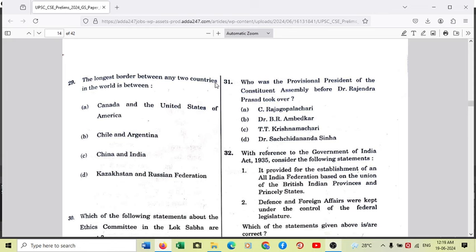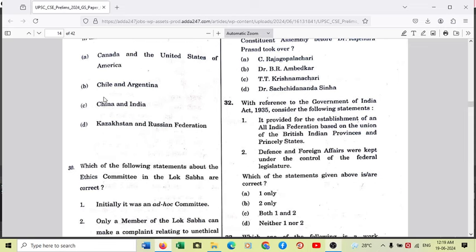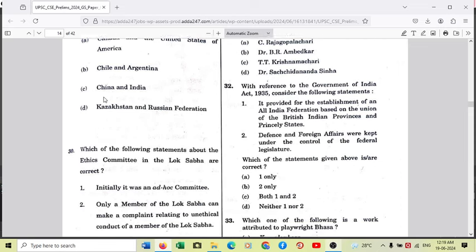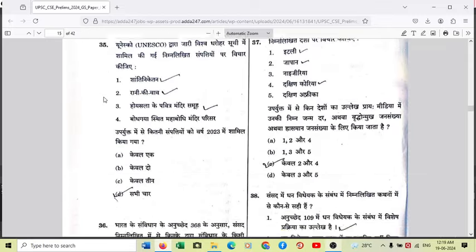So this is a very, very factual question. 8,000 kilometers of border is shared between Canada and USA. Among these four options, this is the highest. So the answer is very simple, 29. Answer is A. Moving to another question. Now we'll straight away go to question number 51. So we have history questions in between.